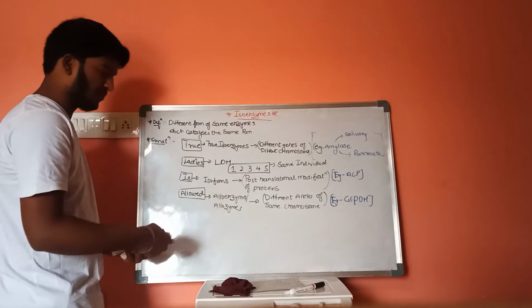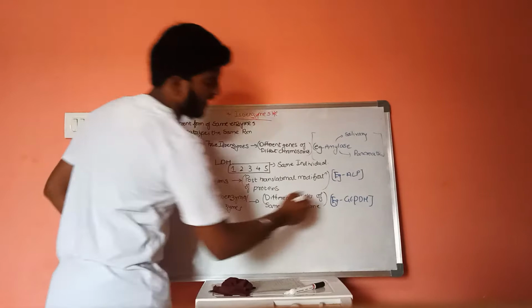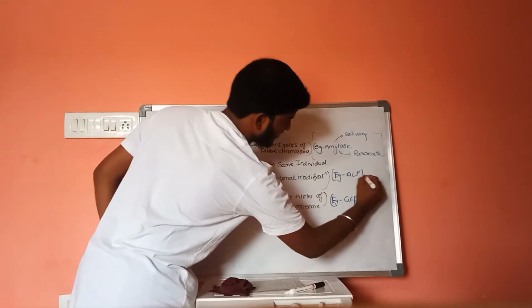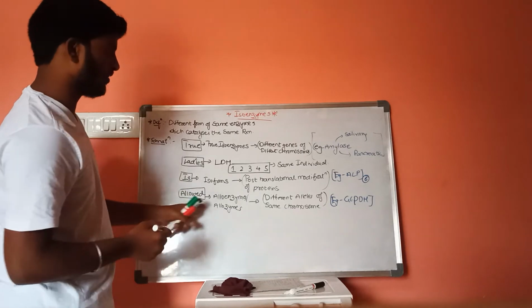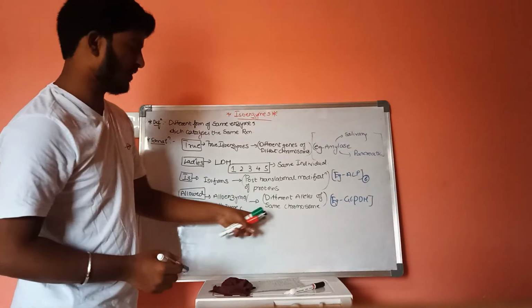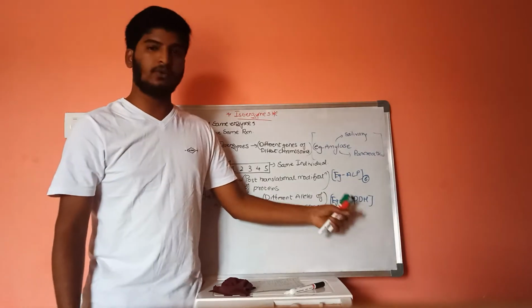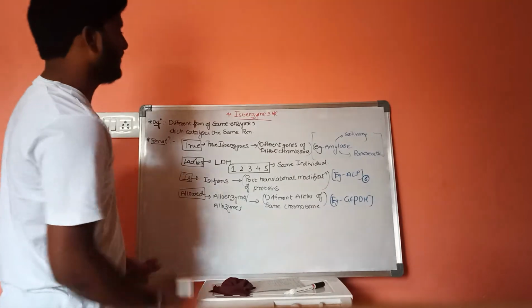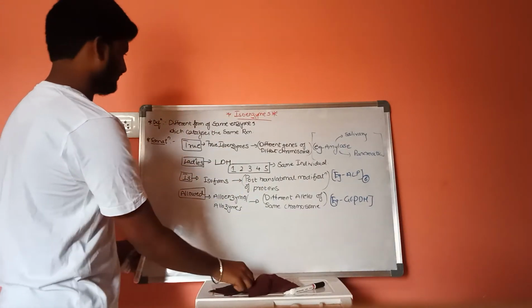These are formed from post-translational modifications of proteins. Example is alkaline phosphatase, and it consists of 6 different types of isomers. And the last one is allowed, which means allozymes or alloenzymes, formed from different alleles of the same chromosome. Example, glucose 6 phosphate dehydrogenase. These are the different formations of isoenzymes.